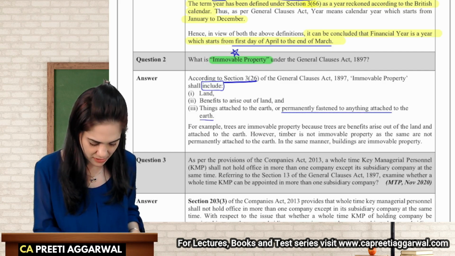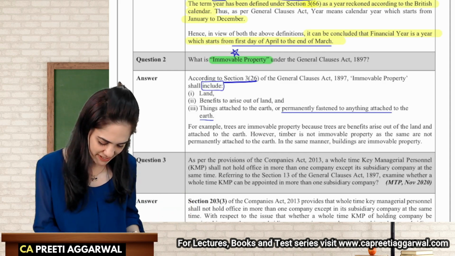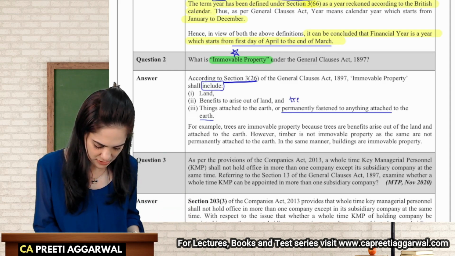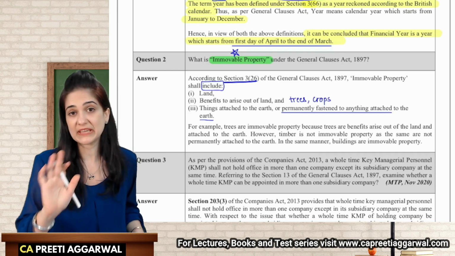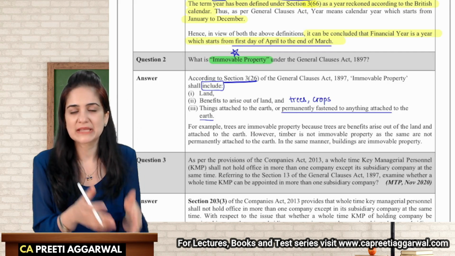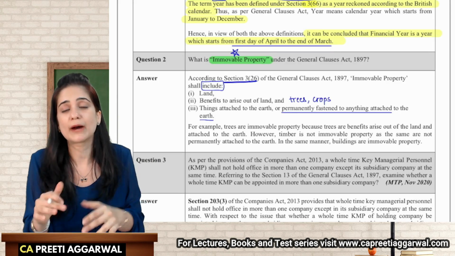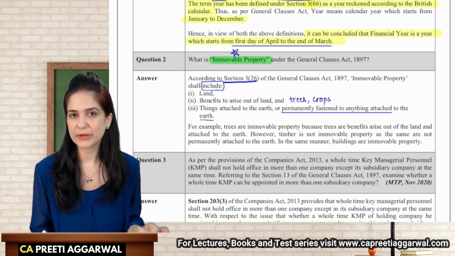Now, what does it mean? Land, we are all aware of the meaning. Benefits arising out of land, this includes trees, it includes crops, okay, they are prima facie immovable. Only when you put them into baskets or bags, that time they become movable. Things attached to earth are permanently fastened to anything attached to earth.